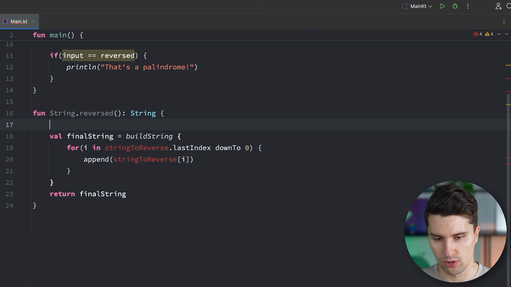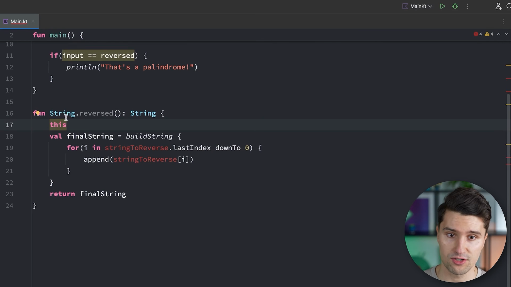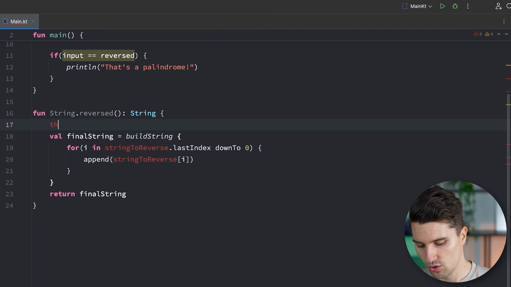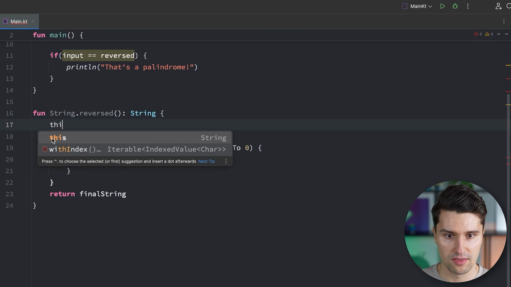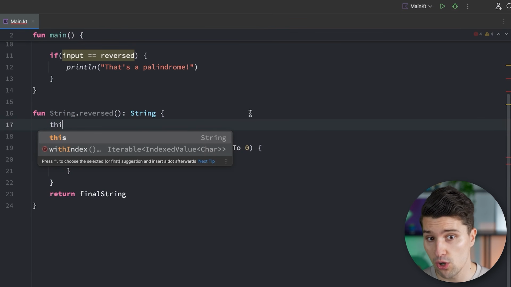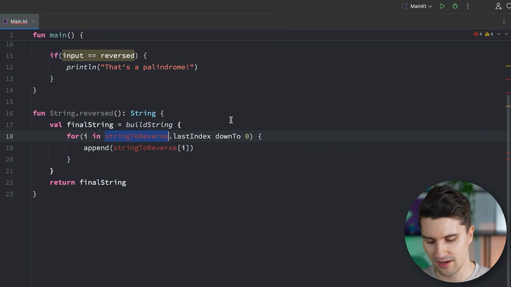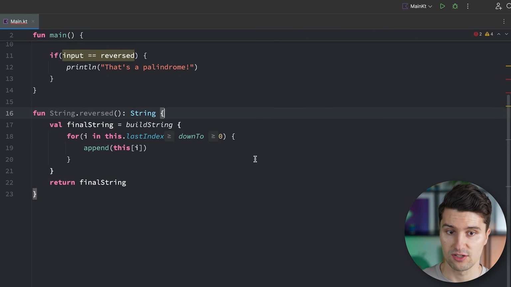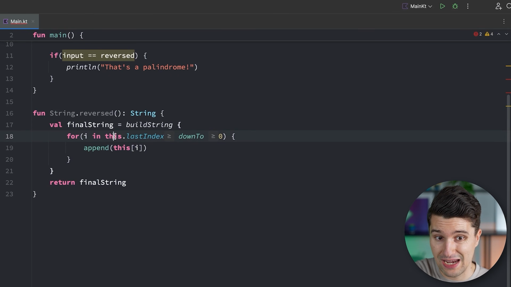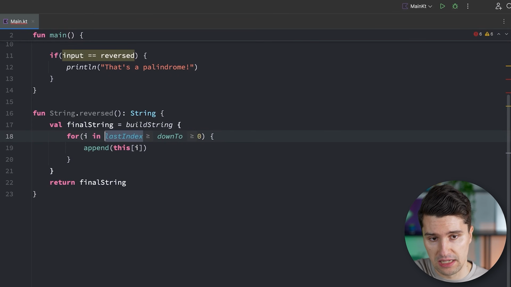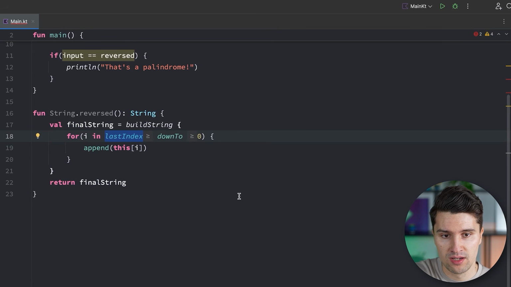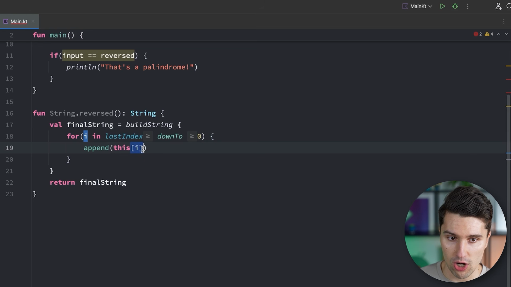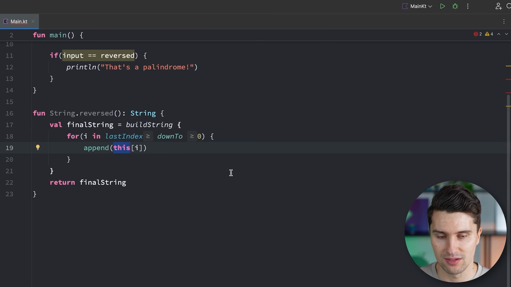This is a keyword in Kotlin that we can use in different contexts, but in the context of an extension function, this refers to the string that this function was called on. So what we could do is say this.lastIndex and this[i]. And for some of these calls to this, we can actually also omit this. If we remove this here, you can see we can still reference lastIndex because this is implicitly added by the compiler. In some other cases, like using such operators based on this string, like the array index operator,